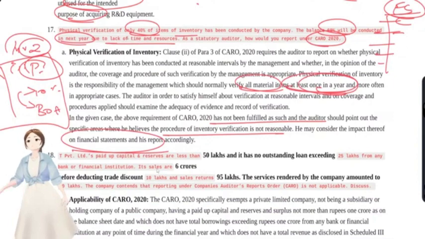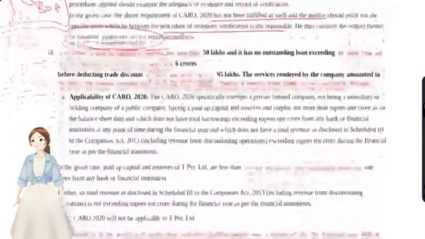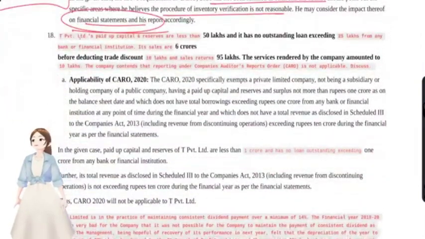When you're not doing a physical verification of 60% of inventory, but the management is claiming the correctness of the balance, the valuation of that inventory and the completeness of inventory, how could they claim that? So the financial statements and the management representations and assertions were not reliable, so that's why they have to report in CARO.